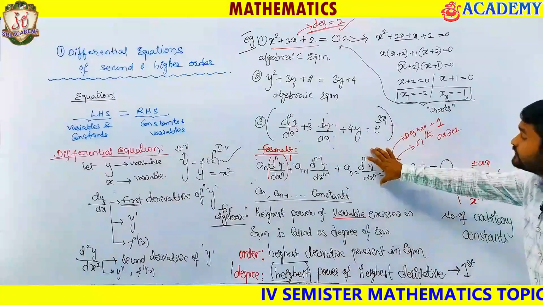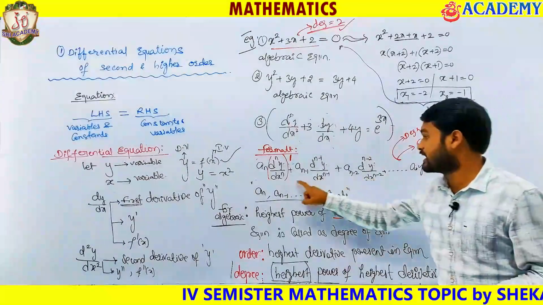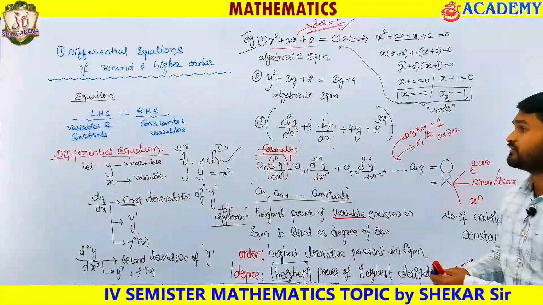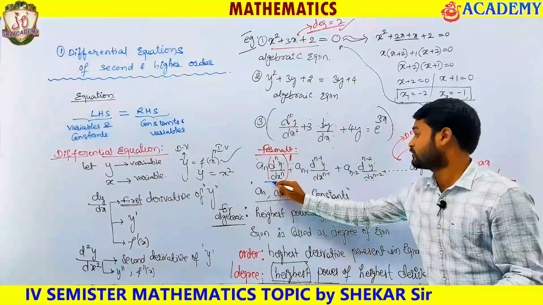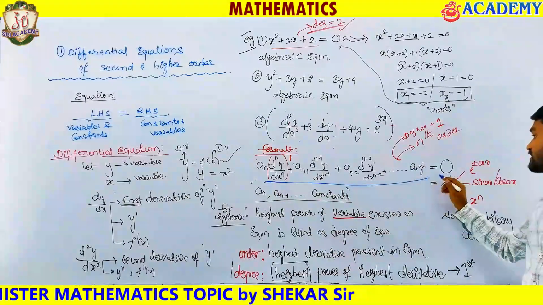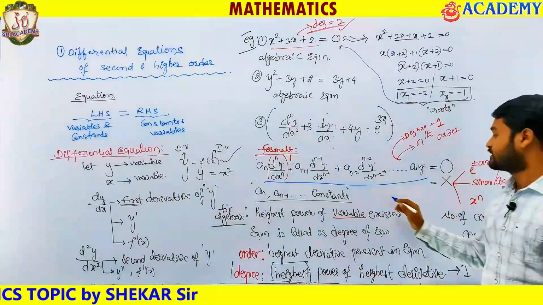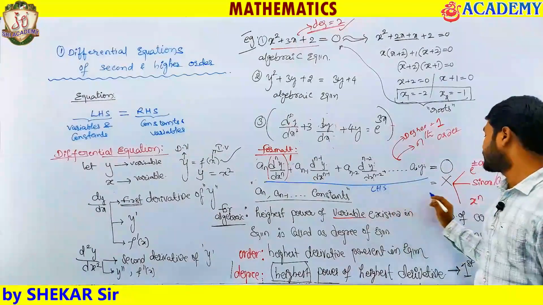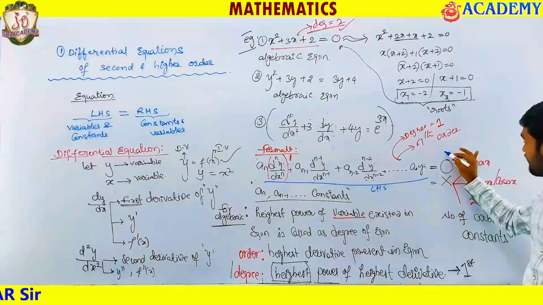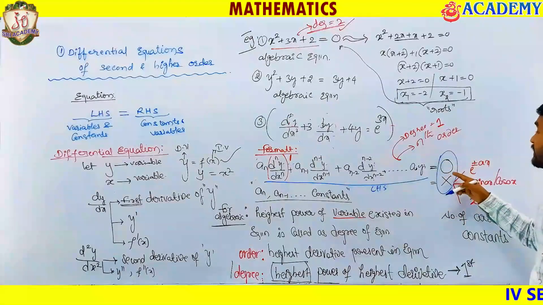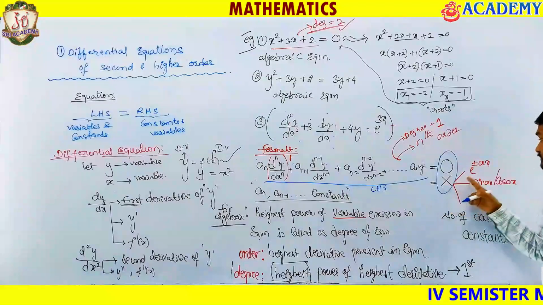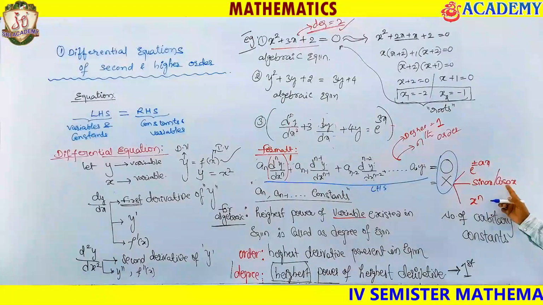Now if this differential equation, from here to here, as I told you, I will be calling it the LHS, and it will be equal to something, which is going to be your RHS. RHS values are going to be of two types. One may be 0, other may be some e power ax, some sin ax, some cos ax, or some x